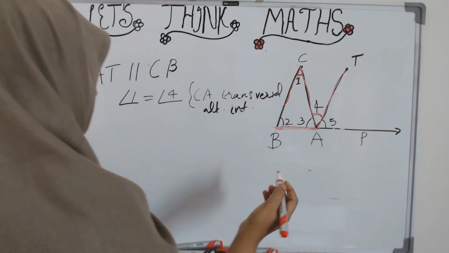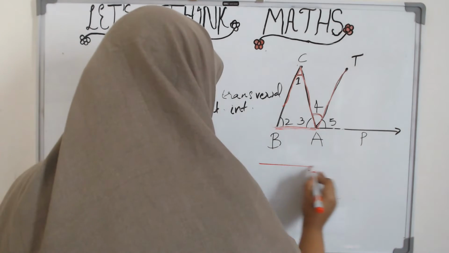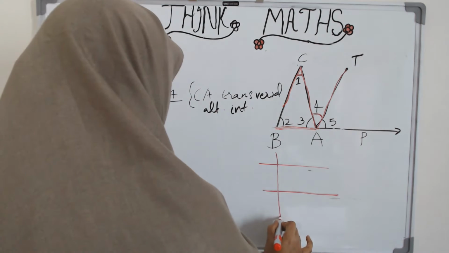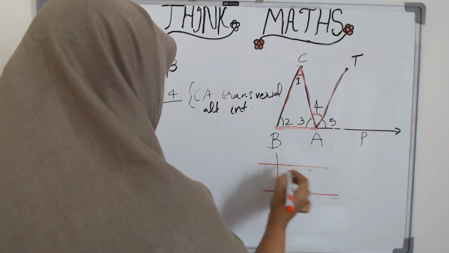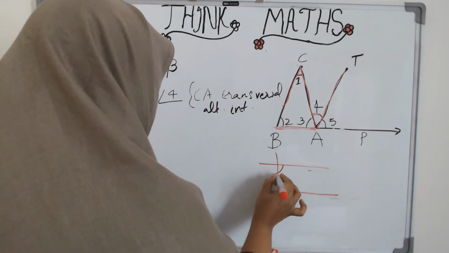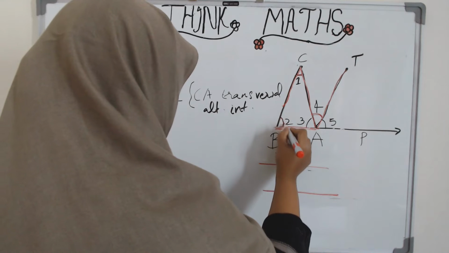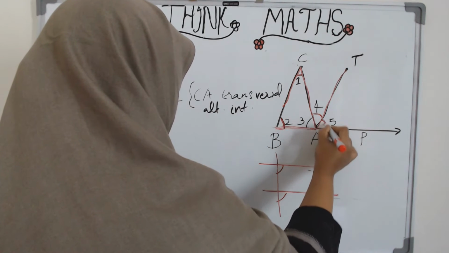Again, if you remember, we studied the transversal of parallel lines. If there are two parallel lines and there is a transversal through them, then the corresponding angles are equal. That means corresponding angles means what? Both the angles which come below. So here, this is one angle and this is another angle.